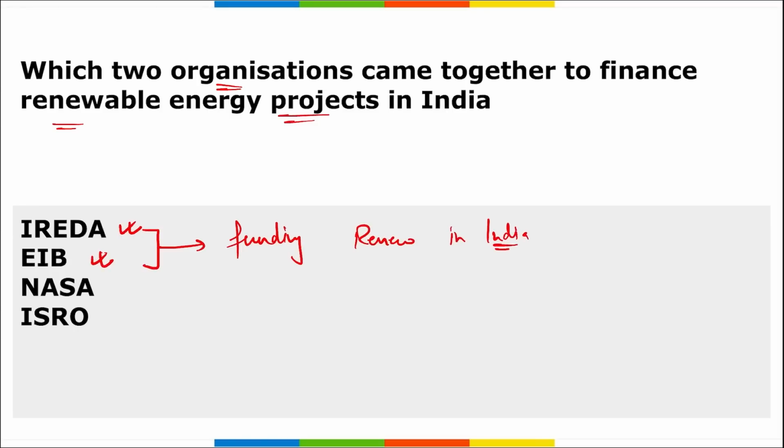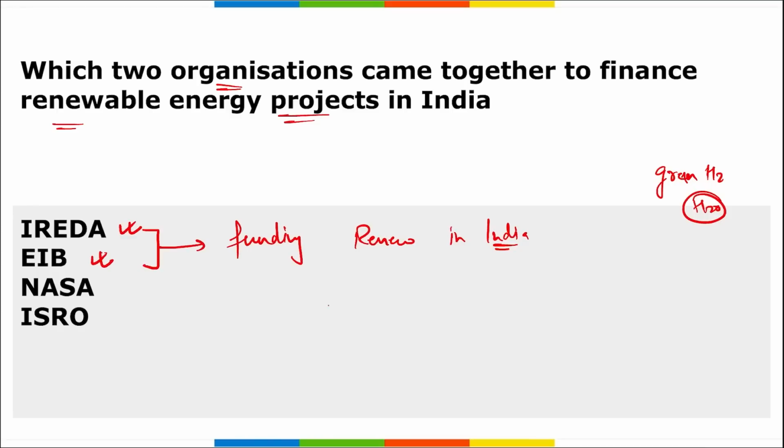All right, important one here. These renewable energy projects can include your solar energy, wind energy, geothermal energy. Then it can include your green hydrogen projects, because it is also clean energy. Because on burning green hydrogen, what do we get? We get H2O. No carbon is released into the atmosphere. Similarly, remember, it is your IREDA and EIB. These two organizations came together and they will be exploring various funding options to develop renewable energy projects in India. Green hydrogen projects will also be starting in India.